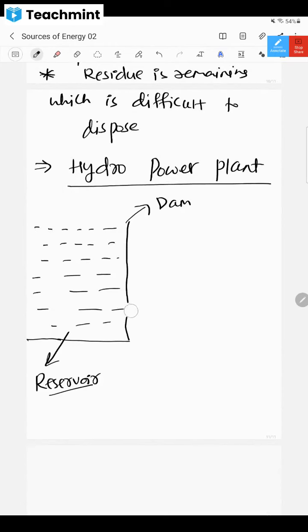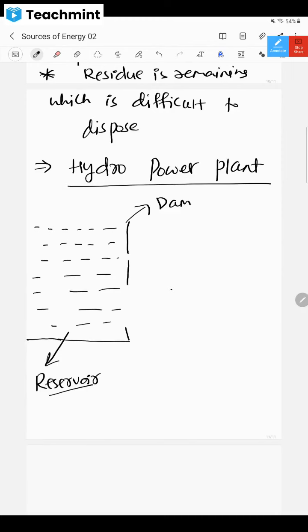Now these dams have gates, no? Have you seen the gates of Almaty Dam, dear children? You must have seen the gates, no? Yes, sir. These gates come down, and let me draw that. You can draw it from the textbook also.